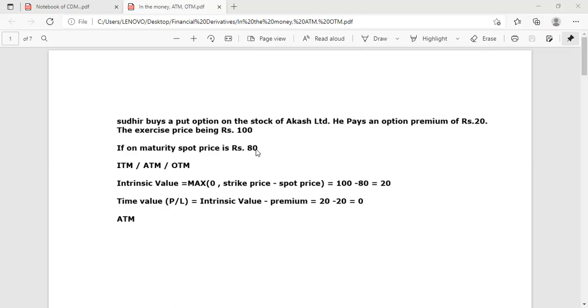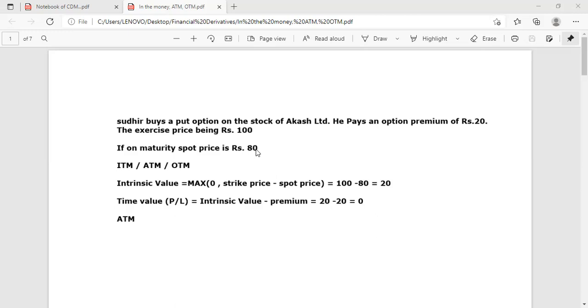You will never find a negative figure in buyer intrinsic value. Intrinsic value is always 0 or a positive answer in case of call buyer. So call buyer will not get any loss from the contract, option contract.